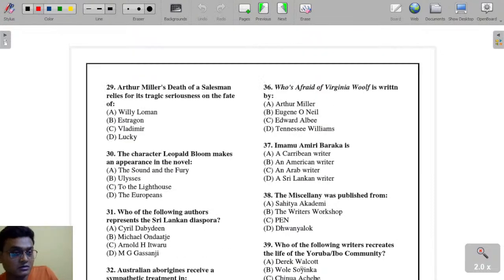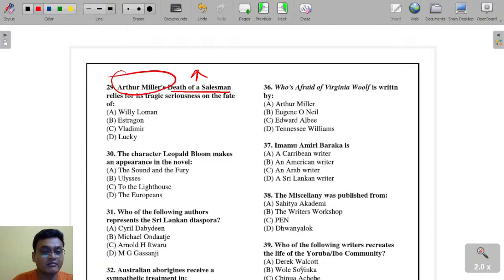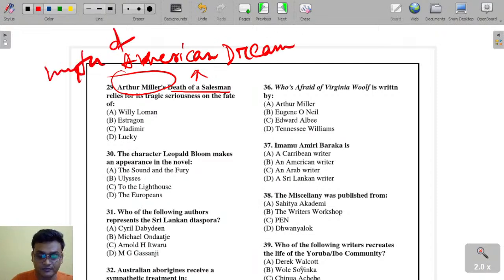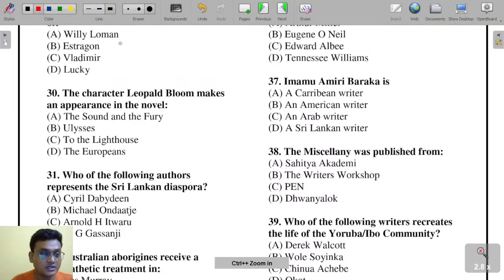Next question here. Arthur Miller's Death of a Salesman relies for its tragic seriousness on the fate of. So who was the protagonist of Death of a Salesman by Arthur Miller, the American author? The concept of the American dream, the myth of the American dream, can be found here.